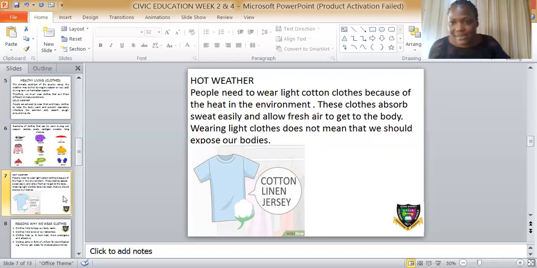This light cotton cloth will absorb sweat easily and allow fresh air to get to the body.